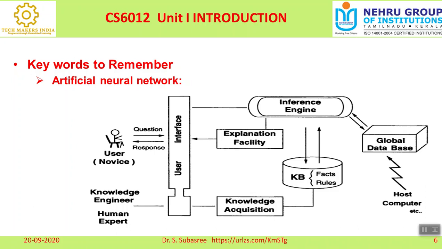For example, the naive user is giving one fruit and asking what this fruit is. Here the inference engine will forward the information to the knowledge base, and in this knowledge base there is a set of rules and facts. These rules and facts will identify whether this fruit is an apple or an orange.